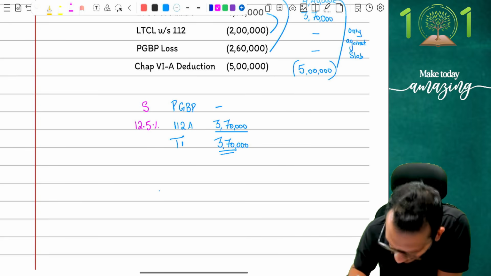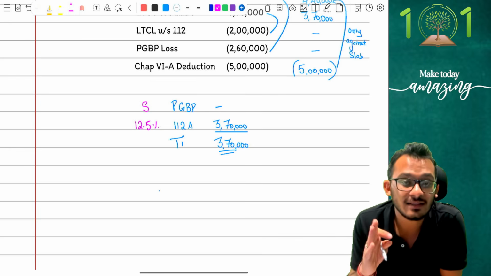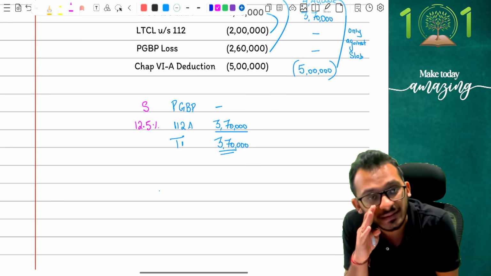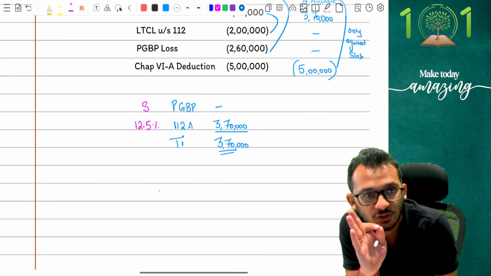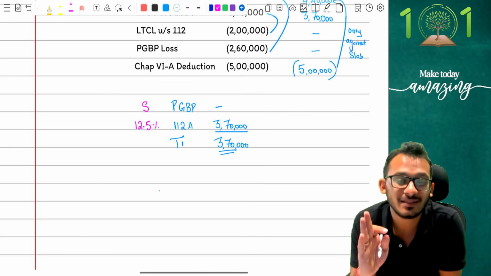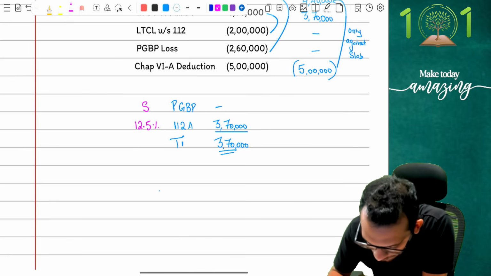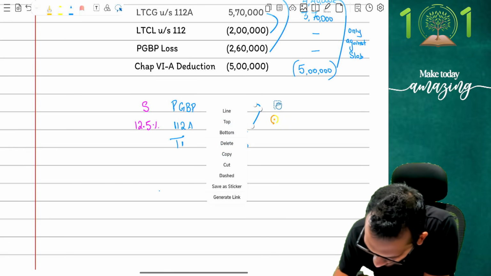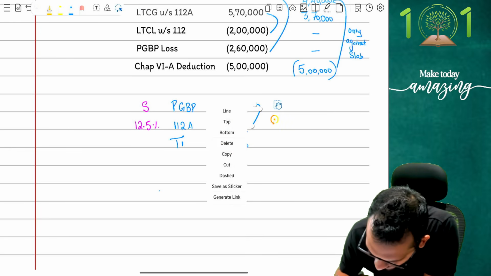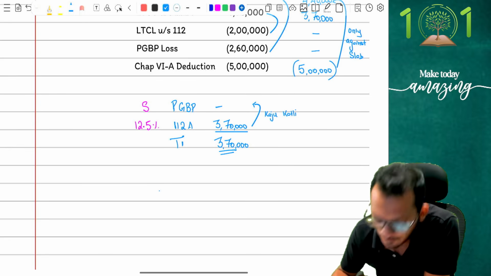Yes, when there is a slab income and special income, the rule of basic exemption limit kicks in, which means the Kaju Katli benefit is kicking in, where I will say, my dear child, I have not utilized my slab at all. My slab is literally showing 0. I have 0 money in my slab, which means I need to utilize my capital gains against it, and therefore I will offset the numbers. Yes, so step number 2 here is to offset the numbers between my 112A and slab incomes. At this stage, I'm going to say nothing can be done. Kaju Katli effect. Yes, I'm going to put Kaju Katli effect.